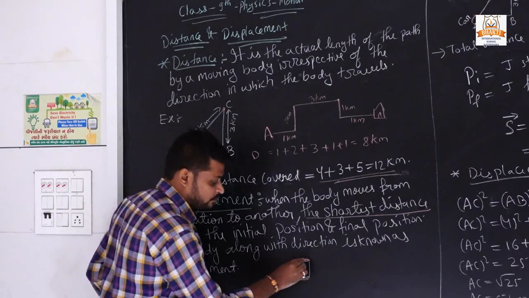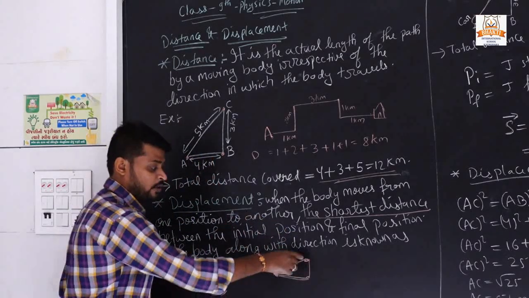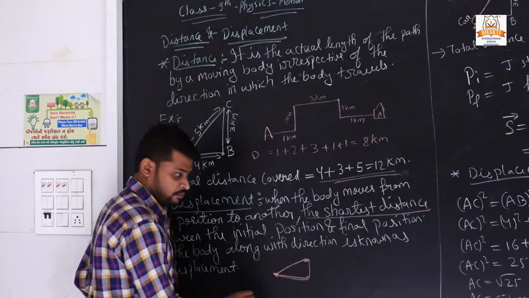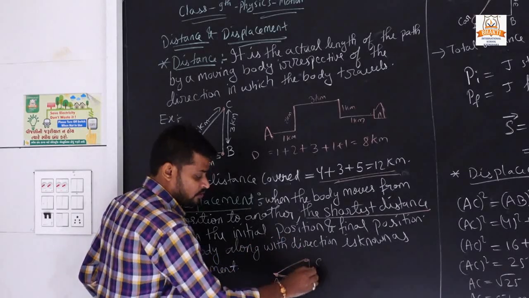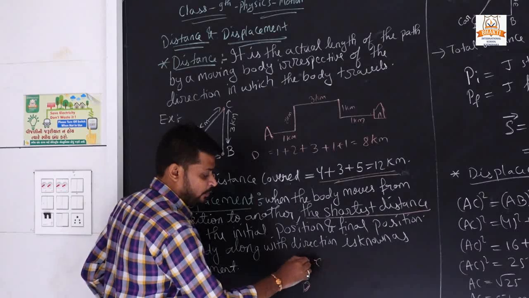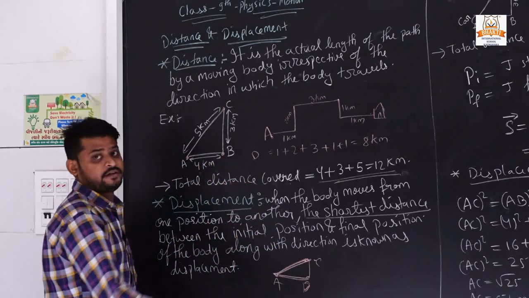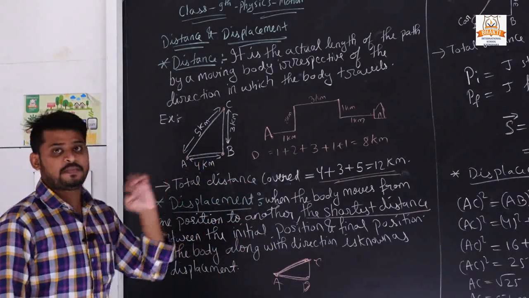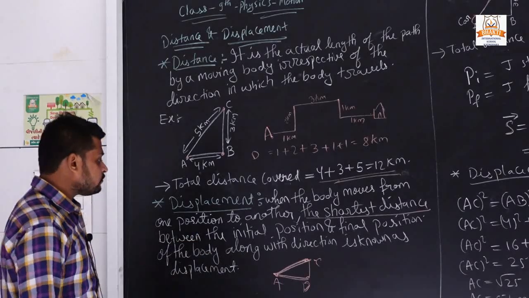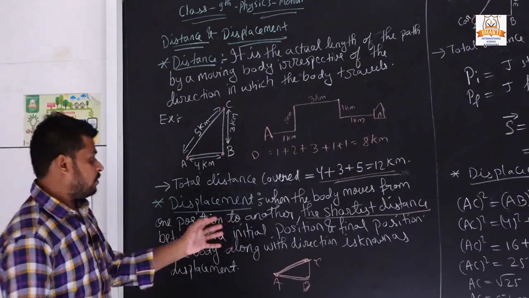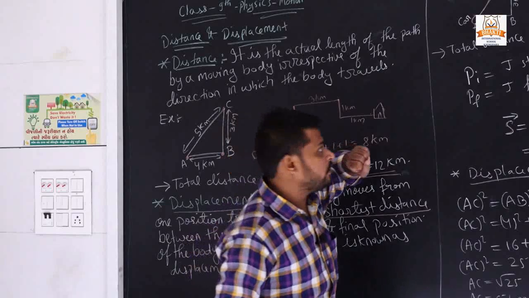Point A is your initial position and point C is your final position. So the distance between point A and point C is your displacement, and this is the shortest path of your journey.